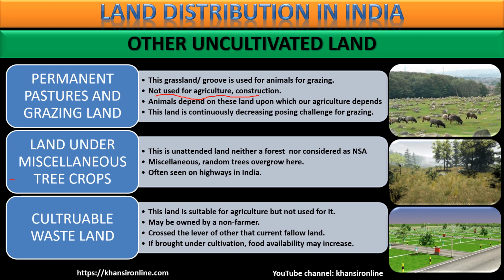Now, land under miscellaneous tree crops. What are miscellaneous tree crops? This is land which is not attended by anyone. Generally you can see this kind of land when you travel from one city to another, when you come out of a city and have not yet reached your destination city, there is some land in between these two cities. Nobody takes care of it, so random natural vegetation grows there. These are miscellaneous tree crops. You do not consider this farmland, nor is it cultivated by anyone. क्या बोलेंगे उसको? पड़ी हुई land, unattended land, and natural trees grow there. That is miscellaneous tree crops.